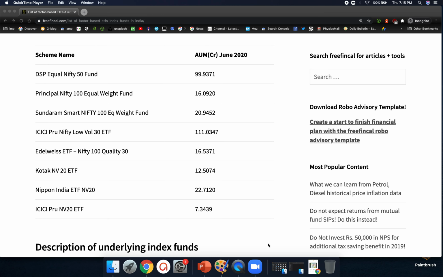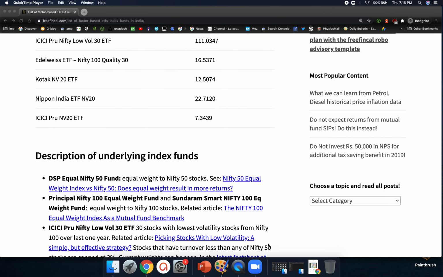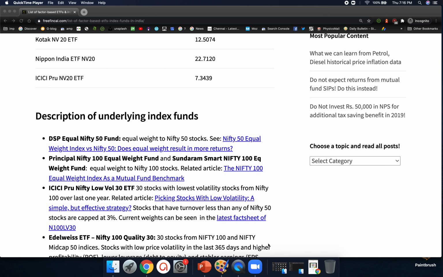All the rest are ETFs. There are only 3 index funds, and then you have the Nifty low volatility 30 ETF from ICICI, Nifty 100 quality 30 ETF from Edelweiss. Then there are, amusingly, 3 value 20 ETFs, one from Kotak, one from Nippon India, and one from ICICI.